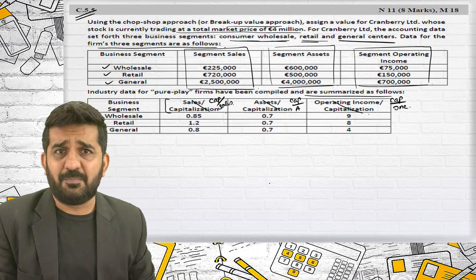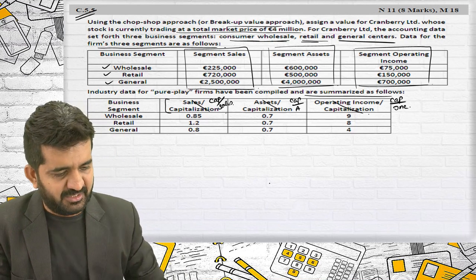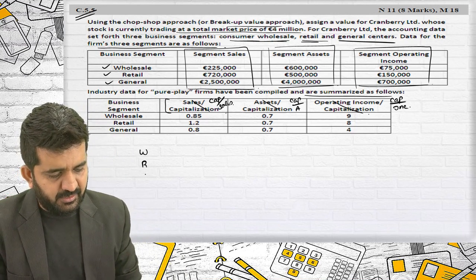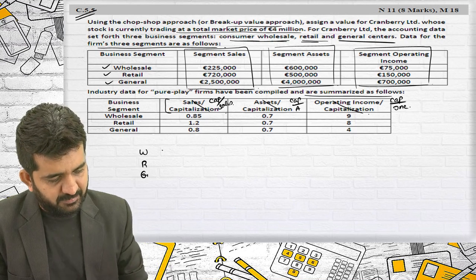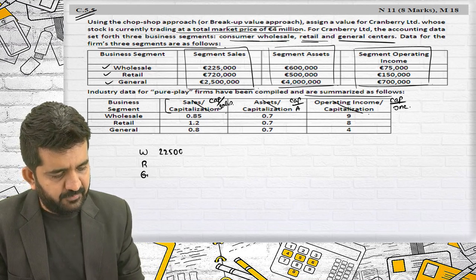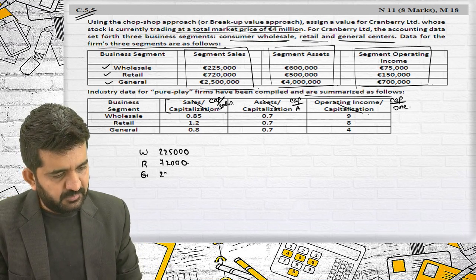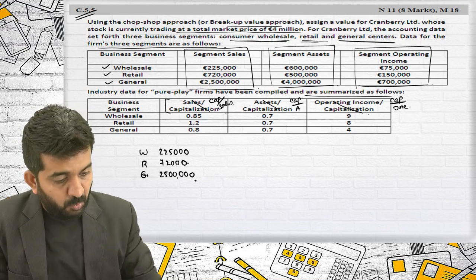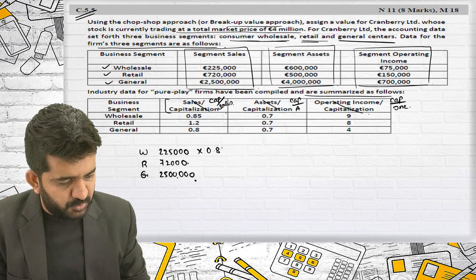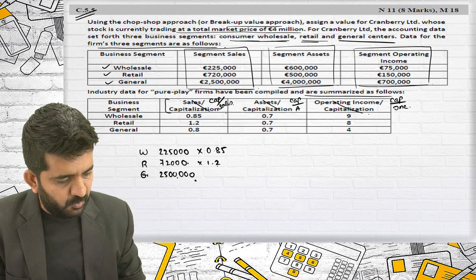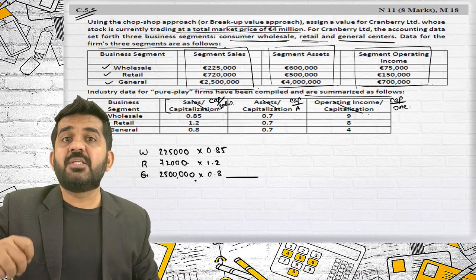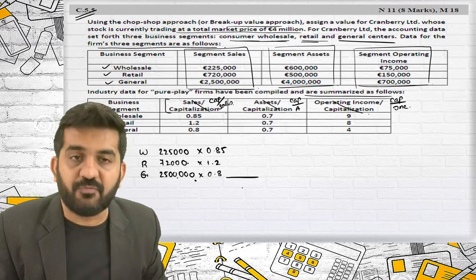Now it is very simple. Try to understand, it is just multiplication and then addition. What are the segment sales of this business? Wholesale, retail and general: 2,25,000, 7,20,000 and 25 lakhs, everything in pounds. What is the capitalization sales ratio? 0.85, 1.2 and 0.8. Based upon sales, this is the value of the business.